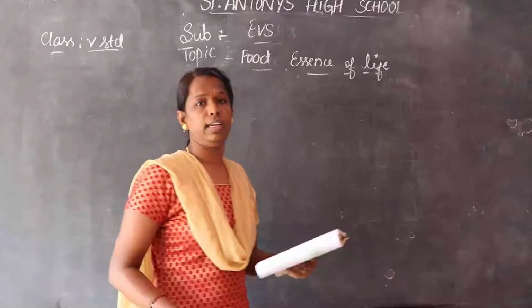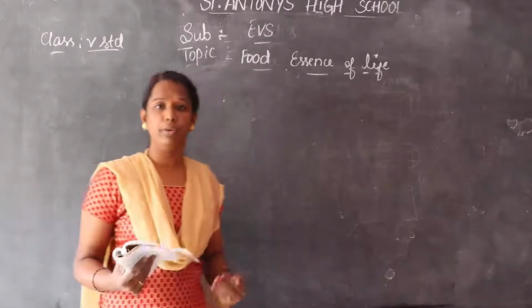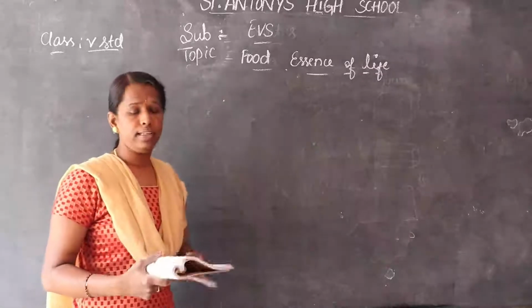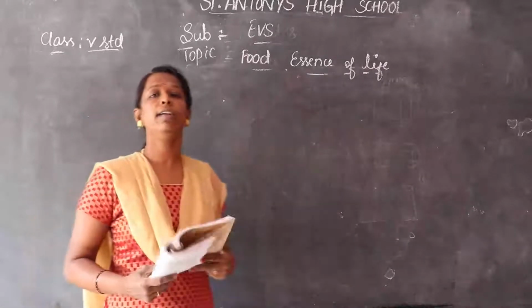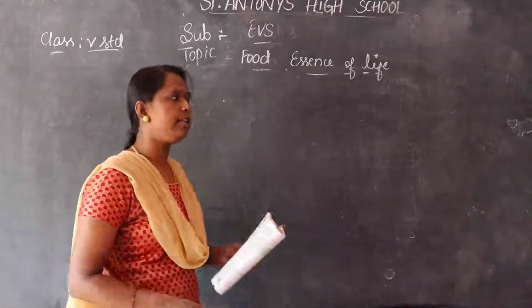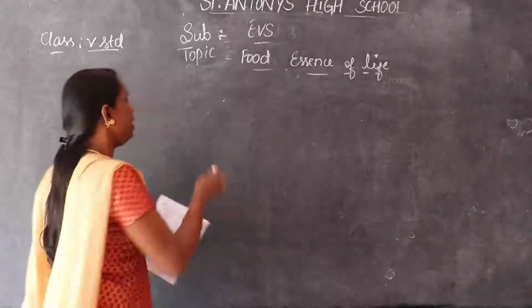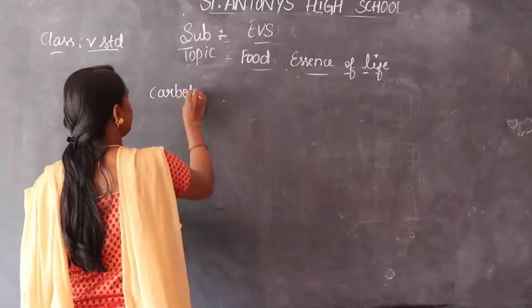First, usually the food constituents are divided into some nutrients. So carbohydrates, proteins, lipids, vitamins, minerals and water, and then the other one is roughage. So these are the nutrients. Let us discuss them one by one. Carbohydrates.